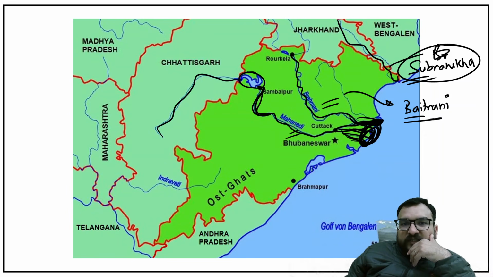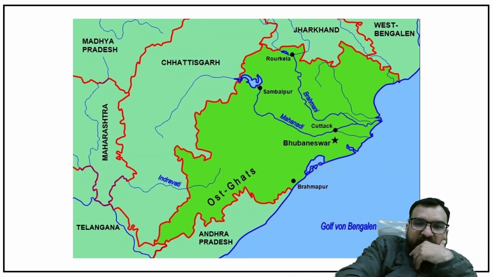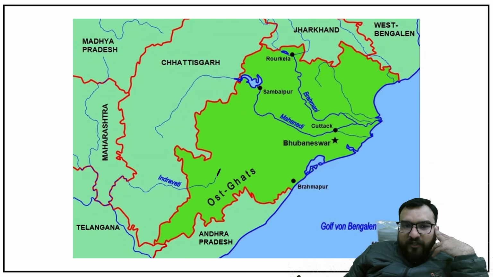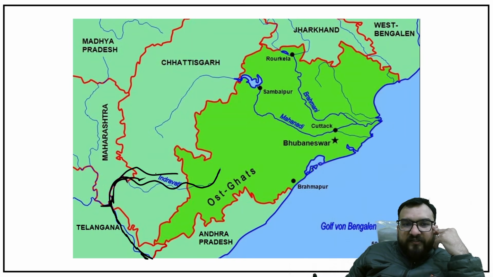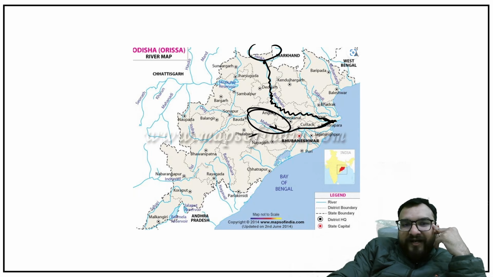All right. So this is one major river, Mahanadi. Mahanadi's tributary also we have to focus upon, but we will be seeing it. Okay, just give me time. In the south, you will be finding that from Odisha, this Indravati we have already seen, flowing in Chhattisgarh as well, and merging with Godavari. Okay, so this you can remember over here. This is Indravati. Now Mahanadi's tributary also we have to focus over here, guys.